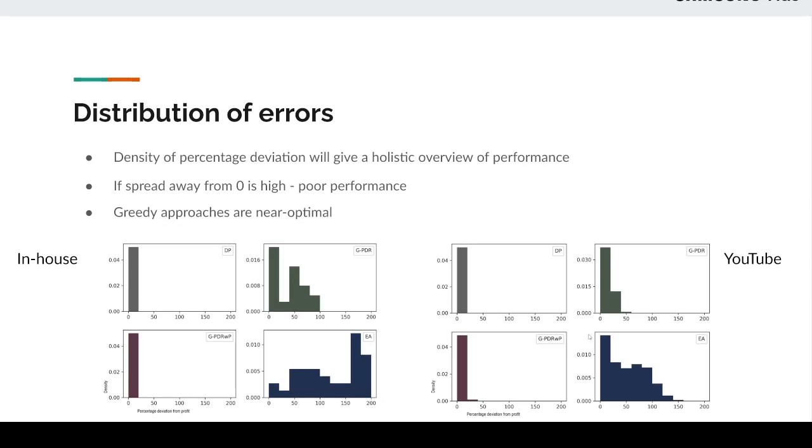To look further into the performance of these algorithms, let's look at the distribution of errors. This distribution will give us a more holistic overview of performance. The key point here is that if the distribution moves far away from 0, then the algorithm has very poor performance. As you can see, EA is performing quite poorly in this case. On the other hand, our greedy approaches are near optimal.